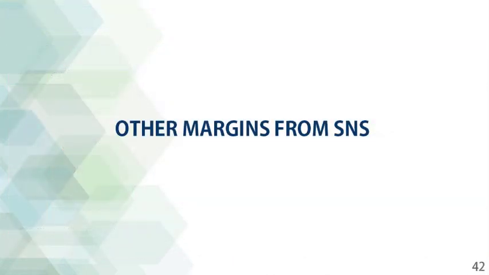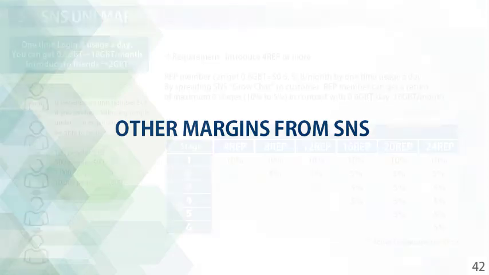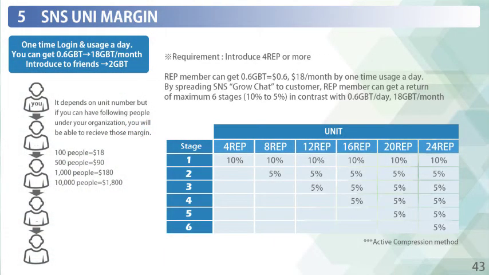This margin can be obtained by the organization members whom you've expanded business with. You can obtain the login bonus by their use of the Login SNS application and permanently obtain the login bonus daily. The following are 2 types of plans available. SNS unit margin. This is based on the number of people you have directly introduced, and you can obtain a percentage from their daily login bonus. It can be set up to a maximum of 6 stages as shown in the figure.